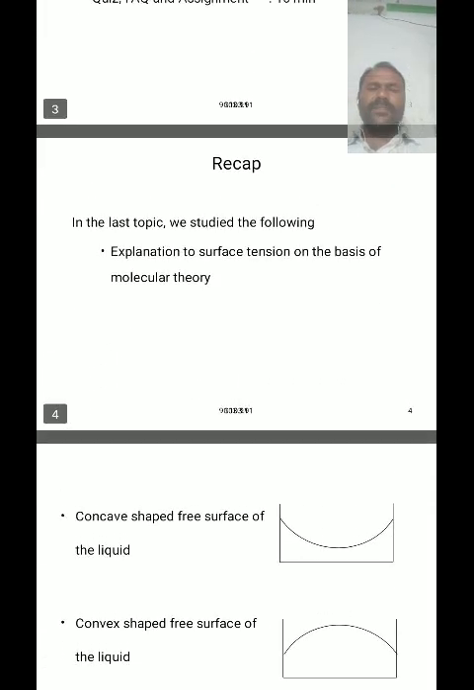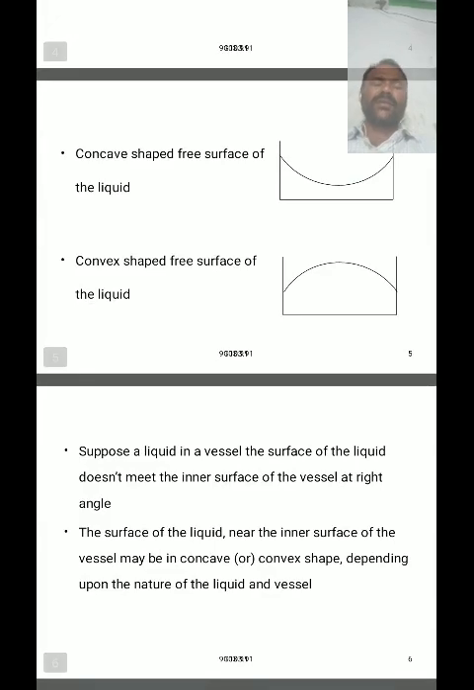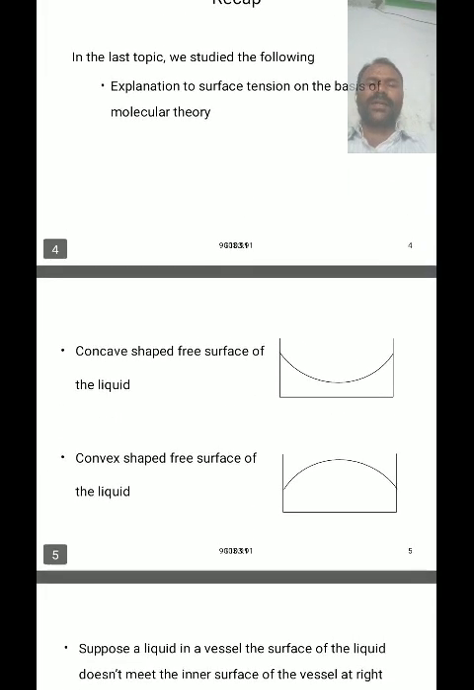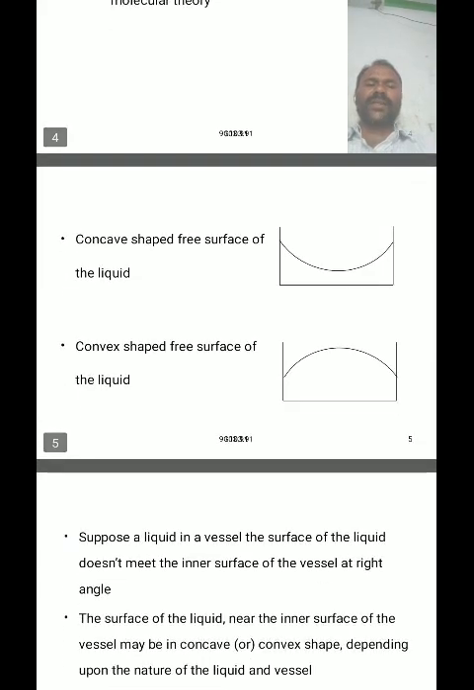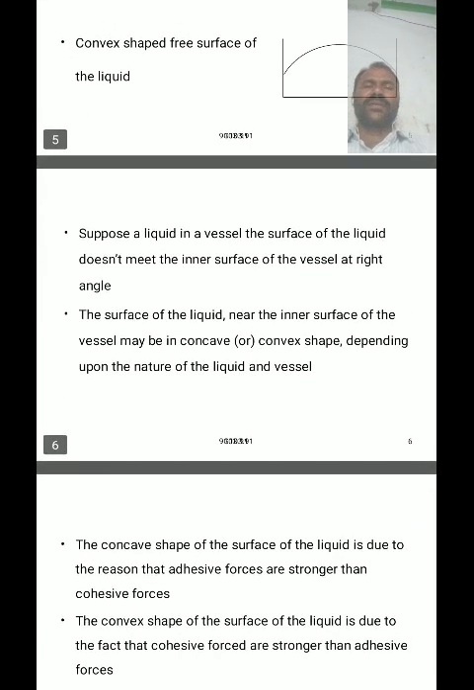Here, the concave shape of the free surface of a liquid. So what does concave shape mean? The surface of a mirror that is very thick at the edges and very thin at the middle is called concave. The surface very thin at the edges and very thick at the center is called a convex lens.